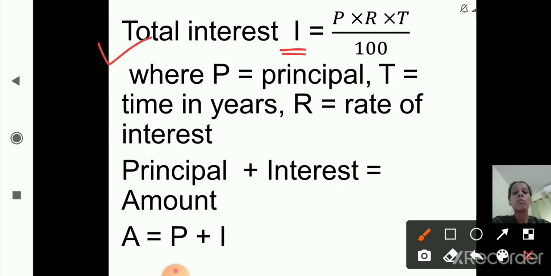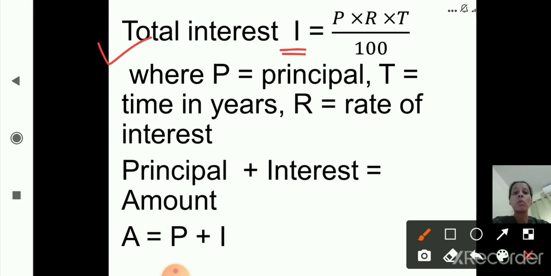Principal means the total amount of money that is borrowed or invested without any interest. R is rate of interest and T is time in years.